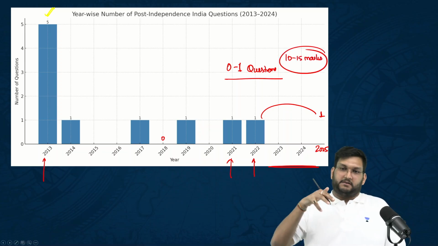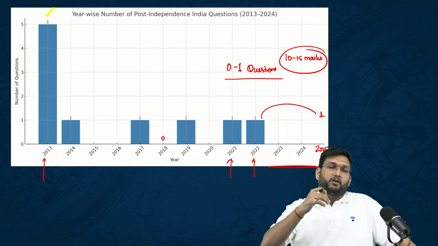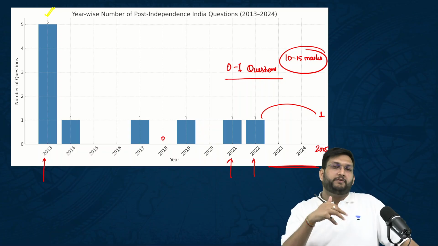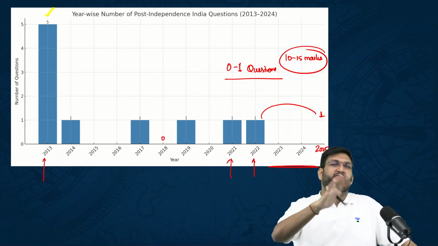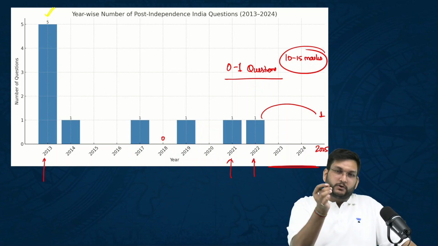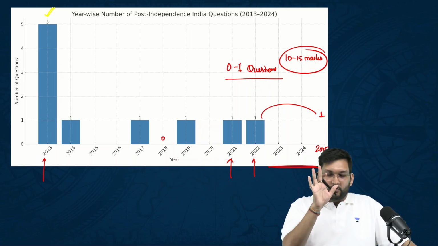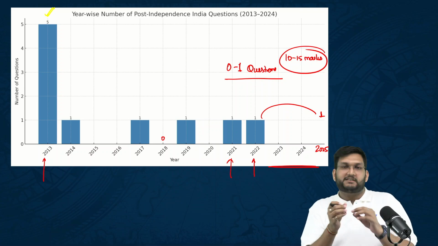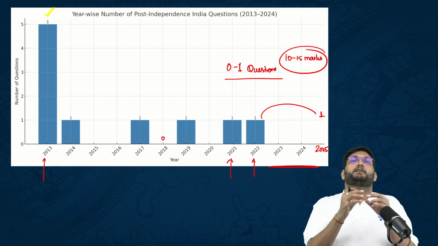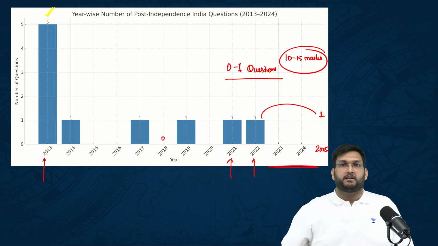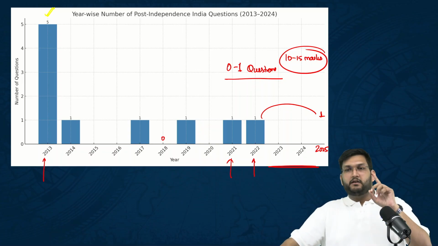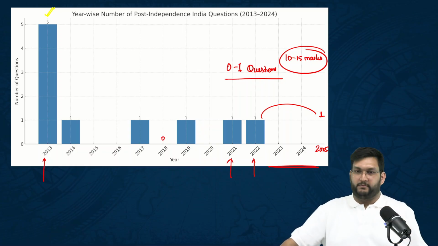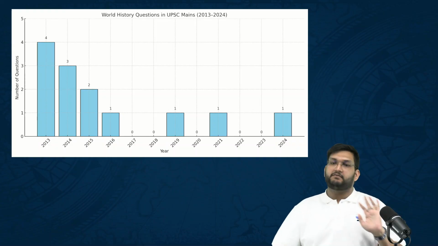Now, that is an important indicator that you can't leave post independence. The amount of effort which is needed, which we push in, which is 5 to 6 classes on areas which I'll tell you to concentrate on, is good enough. You have to be secure that you are at least doing linguistic reorganization and the concept of princely state reintegration, so that your 10 to 15 marks is sorted. You can't just leave post independence. That would again be problematic. Same story we see in world history.